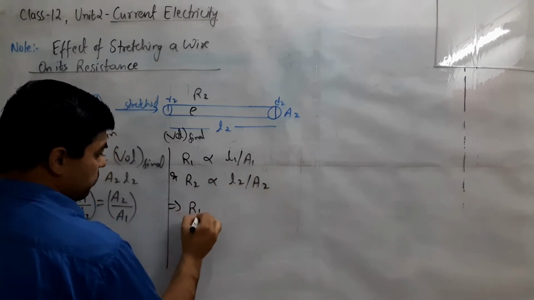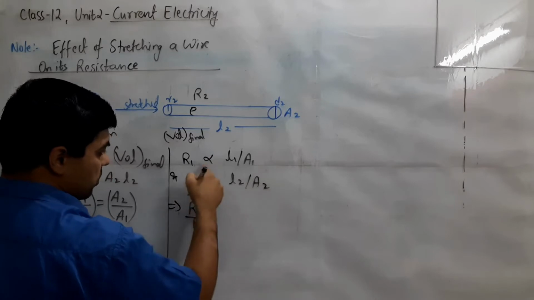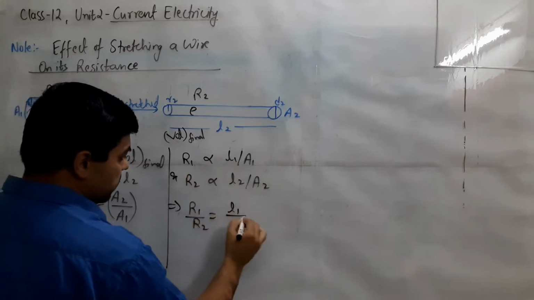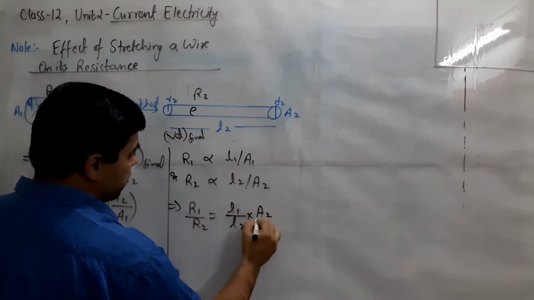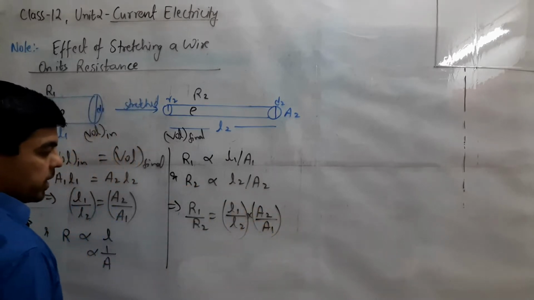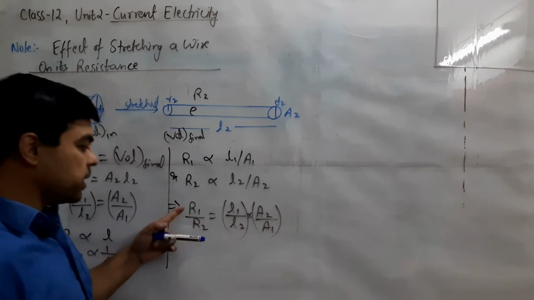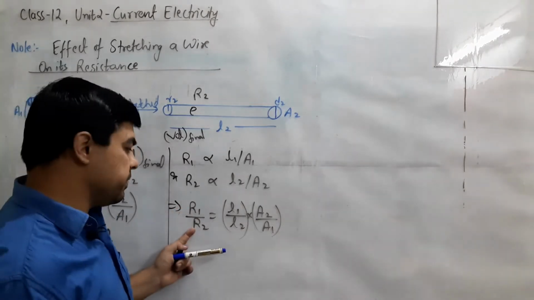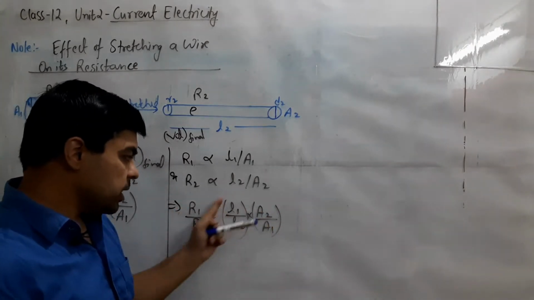Taking the ratio of the two, R1 by R2 equals L1 by L2 into A2 by A1. This relation will help us find the ratio of resistance, or if one resistance is given, we can easily find the second using this relationship.